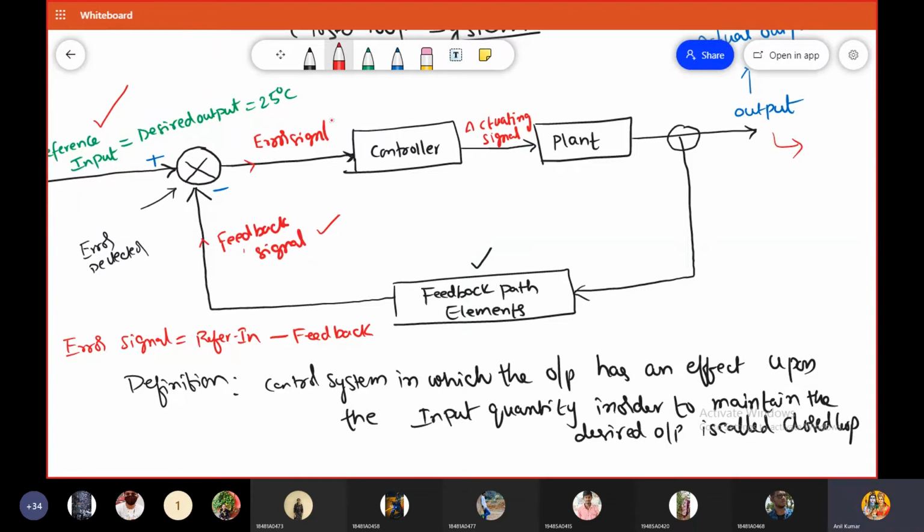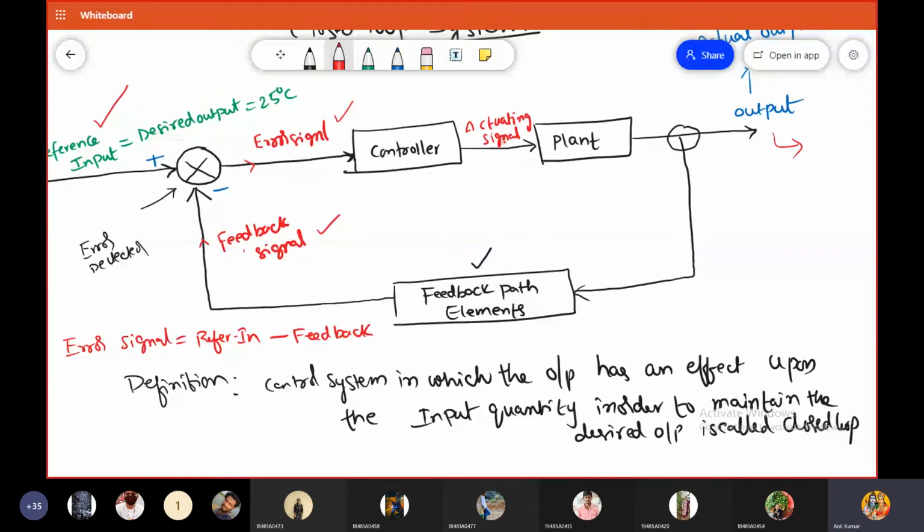Here this error signal is collected by the controller, and this error signal is modified and amplified by the controller in such a way that better control action will be performed by the plant. So the controller will simply take the error signal, modify or amplify it, and generate the activating signal to perform the better control action.